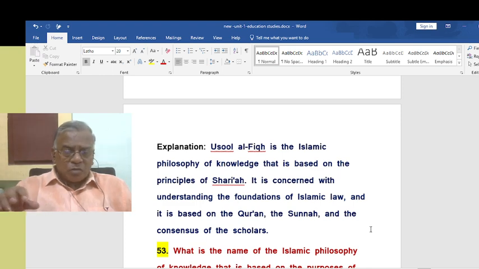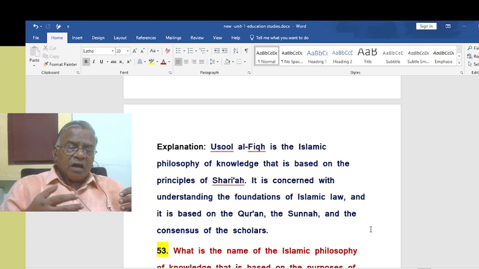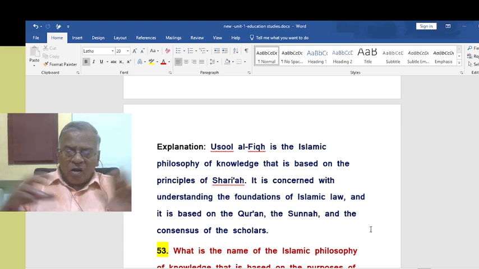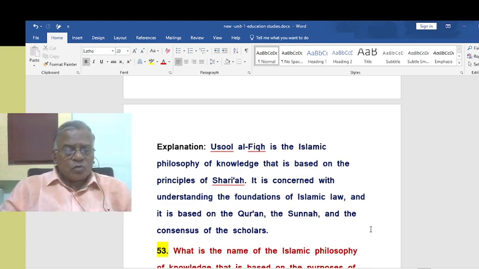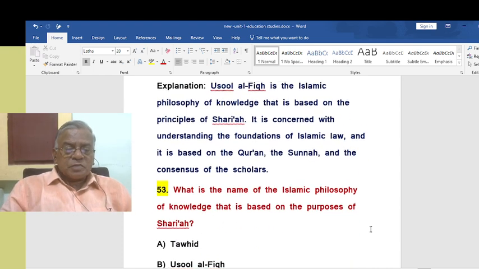And the consensus of the scholars is this: over the years there have been so many Muslim scholars, and they have come to certain important points in life, or they have decided certain things for practical life. That is the consensus of the scholars. So that is Usul al-Fiqh, coming from the principles of Sharia.